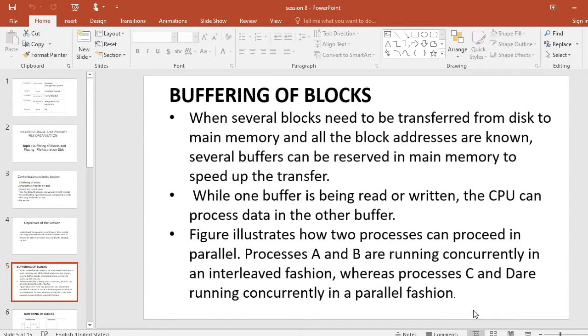Before going to buffering of blocks, let us look at magnetic tape, because the information is stored on it. Magnetic tapes are sequential access devices. To access the nth block on tape, the preceding n-1 blocks must first be scanned. Data is stored on reels of high capacity magnetic tape. A tape drive is required to read data from or write data to a tape reel.